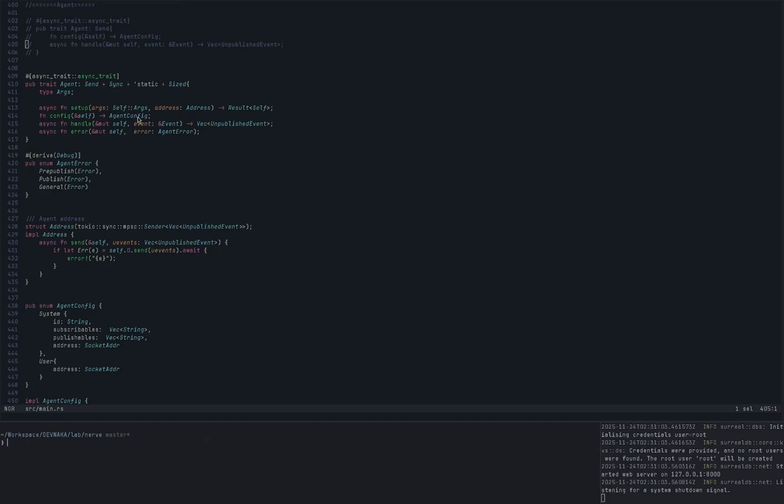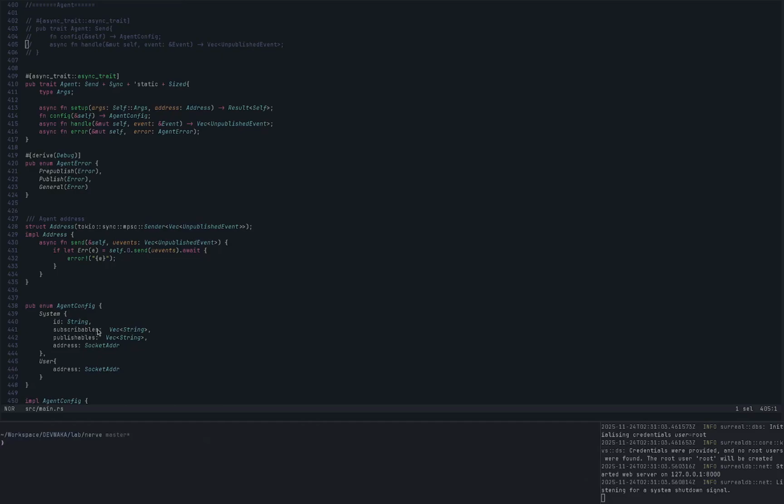The configuration takes the event system, the ID of that agent, and whether it is a remote agent or a local agent. The local agent serves as plugins for the system, and the remote agent serves as client users.